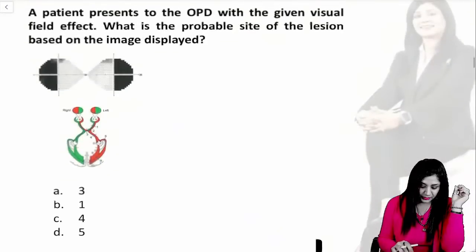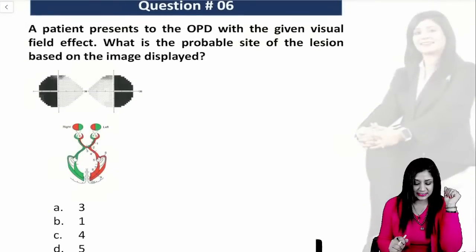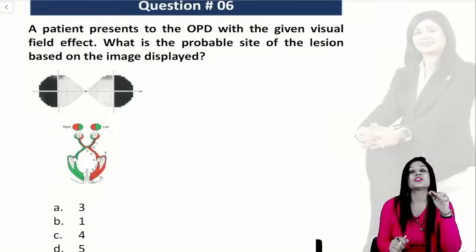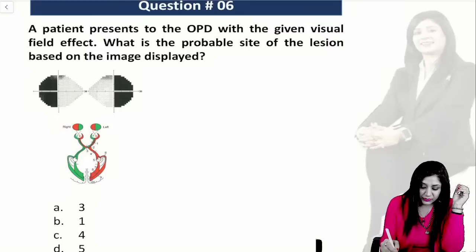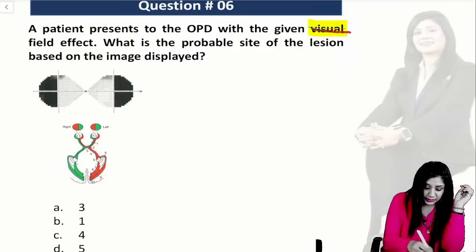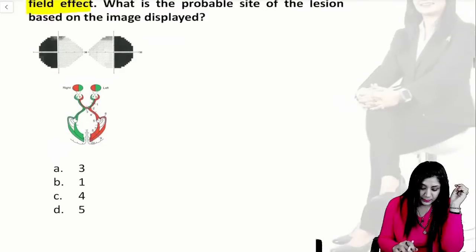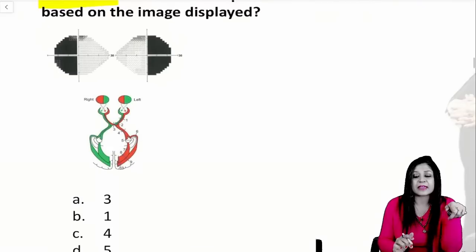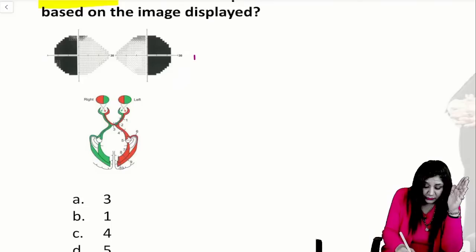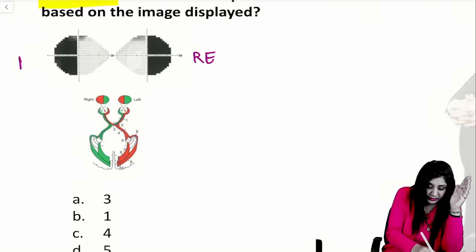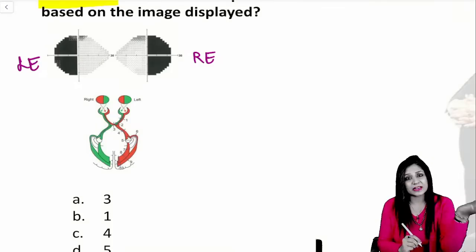Then another important question, guys, see this. This kind of question even was there in NEET PG 2024. A patient is coming with the visual field defect, you can see here. So what is the probable site? Can you tell me the name of this lesion? As this is a visual field, towards my right side is the right eye, towards my left side is the left eye.